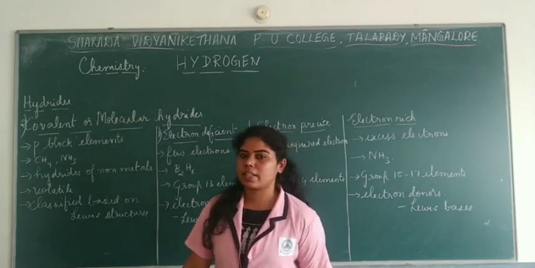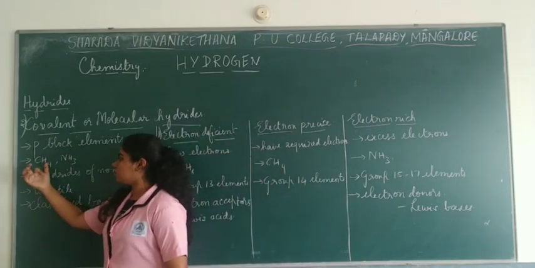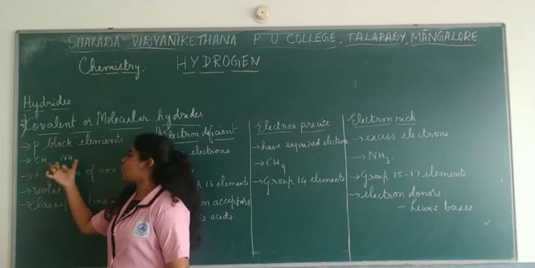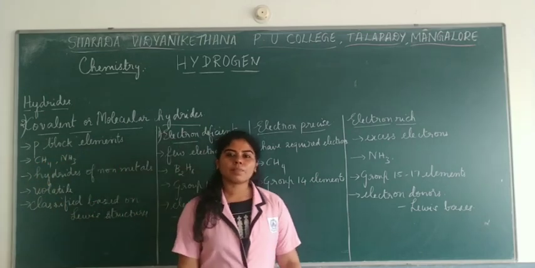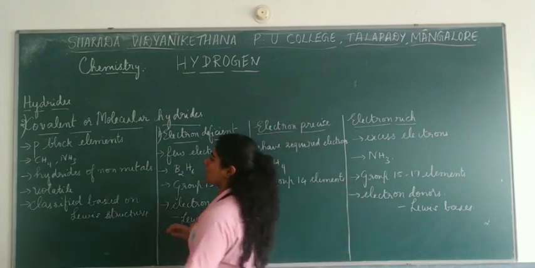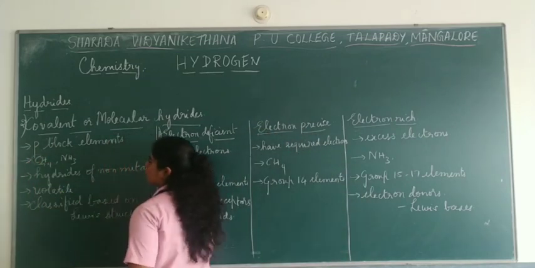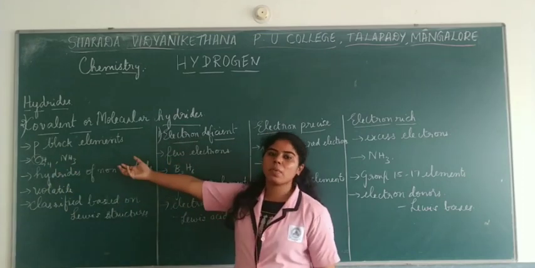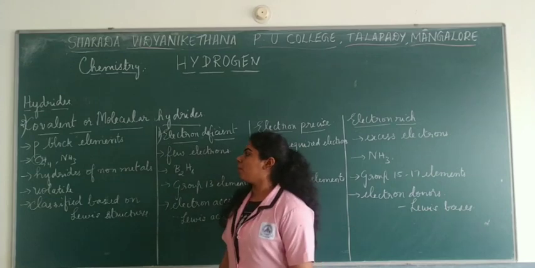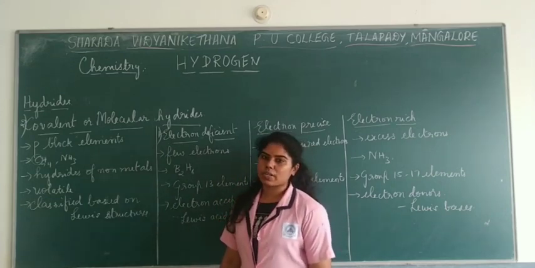For example, you have methane and ammonia. These two are examples of molecular hydrides, as carbon shares its electrons with 4 hydrogen atoms and nitrogen shares its electrons to form the hydrides. That is why we say it is a covalently bonded hydride.